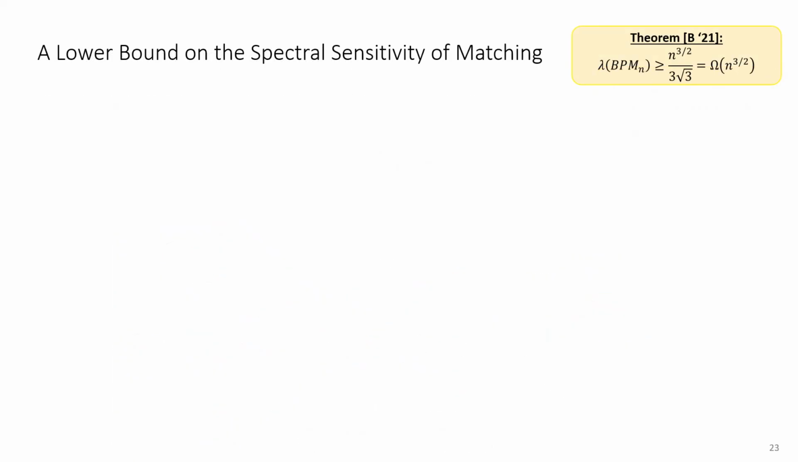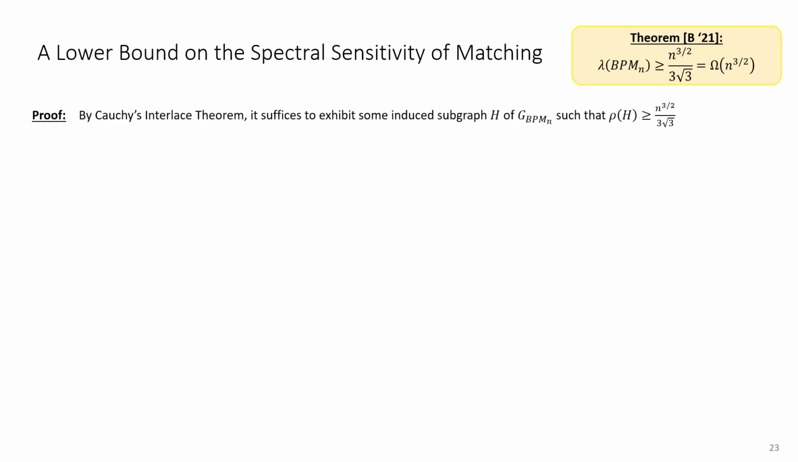In the interest of time, let me just show the lower bound on the spectral sensitivity of matching. But I remark that showing the upper bound is relatively straightforward. In fact, it follows from the Hölder inequality for matrix norms, and by giving an upper bound on the left and right degrees in the sensitivity graph. As for the lower bound, we claim that it suffices to exhibit some induced subgraph of the sensitivity graph that has high enough spectral radius.